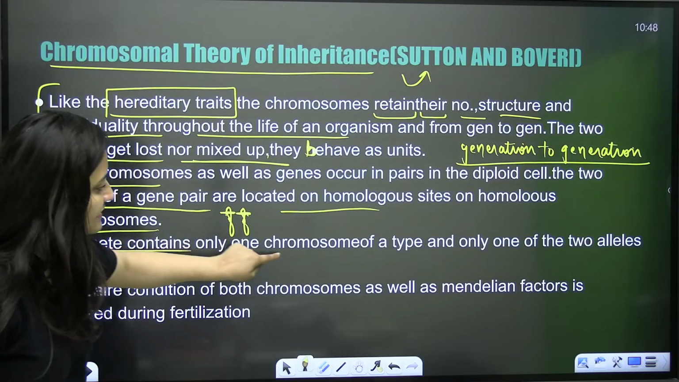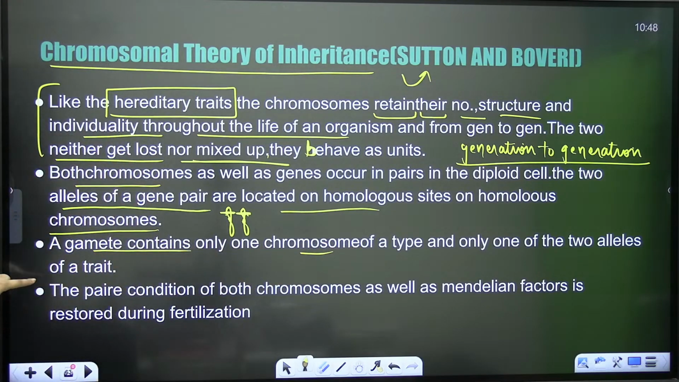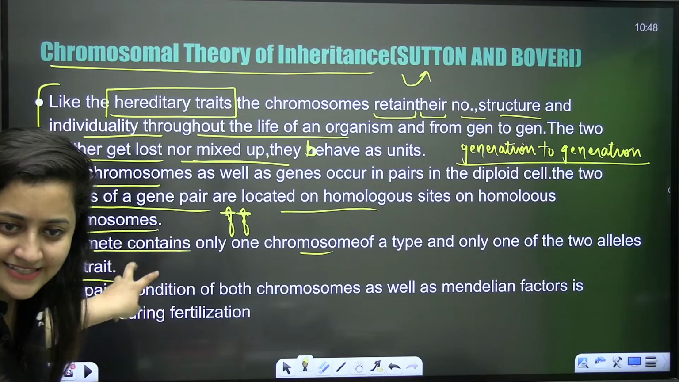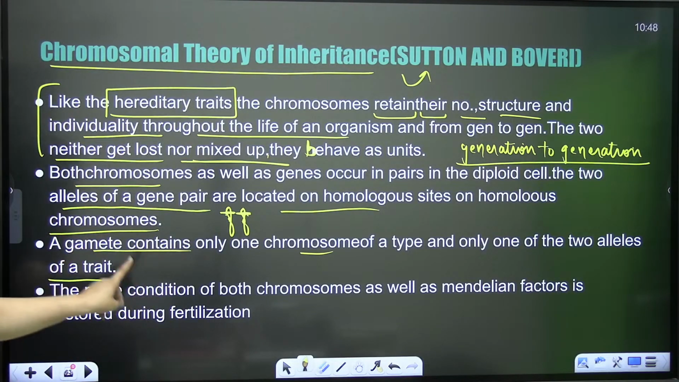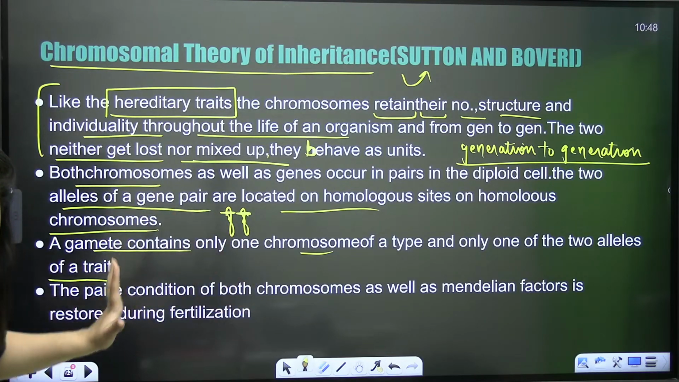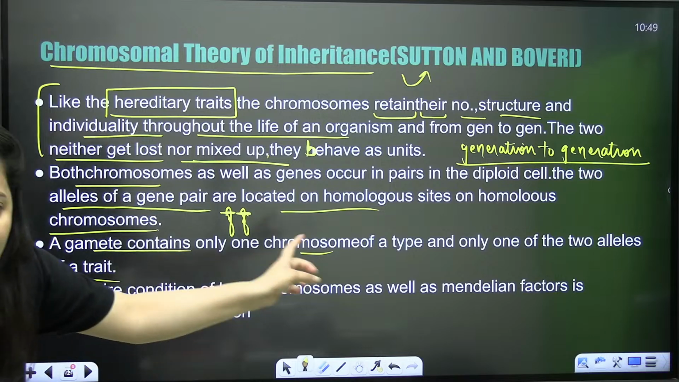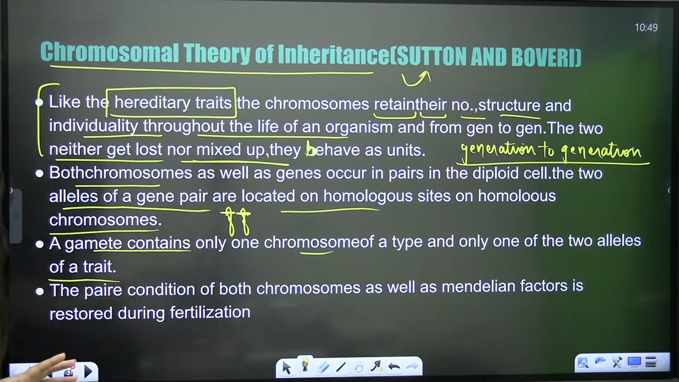Next, a gamete contains only 1 chromosome of a type and only one of the 2 alleles of a trait. This comparison is good, isn't it? One gamete contains only 1 chromosome of a particular type, and only 1 allele from that pair of alleles. Clear?